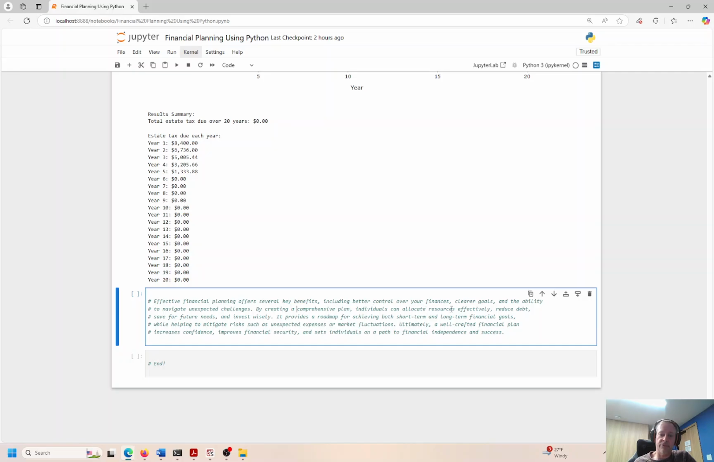Individuals can allocate resources effectively, reduce debt, save for the future, and invest wisely. Okay, that is very important. Invest wisely. It provides a roadmap for achieving both short-term and long-term financial goals while helping mitigate the risks such as unexpected expenses or market fluctuations. Unexpected expenses could be an insurance incident, your house gets destroyed or partially destroyed, a car accident, health condition, something like that, that can derail your financial plans really quick, right? So you want to have the proper insurance in place.